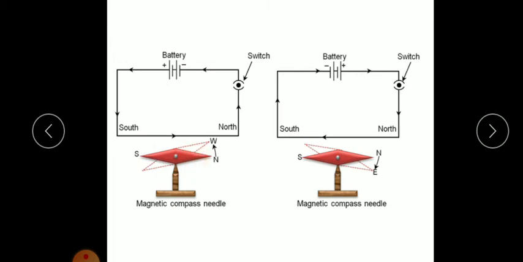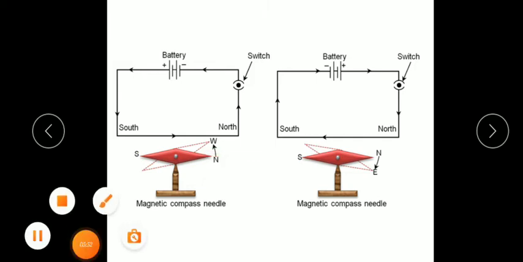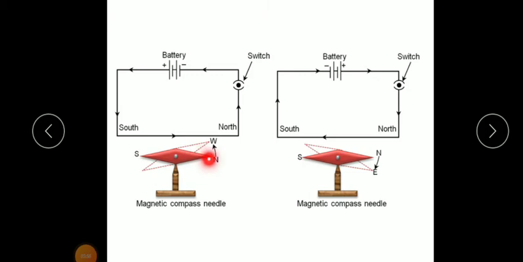When the direction of the current is from A to B, the magnetic needle deflected in the anti-clockwise direction, that is from north to west.